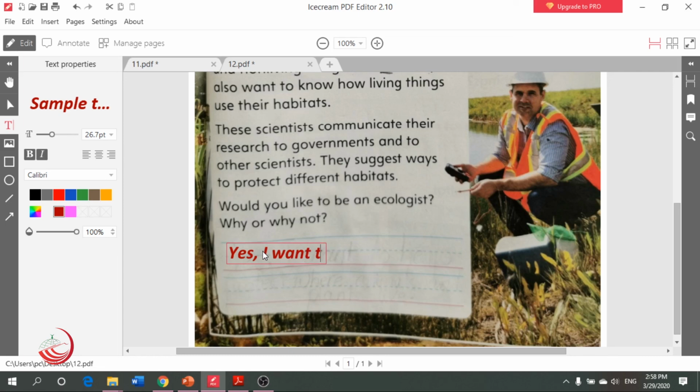I want to help and protect where animals and plants live. So Ali, where animals and plants live, this will tell me what? It's a definition of what? Yeah, excellent. Good job. It's a definition of a habitat.